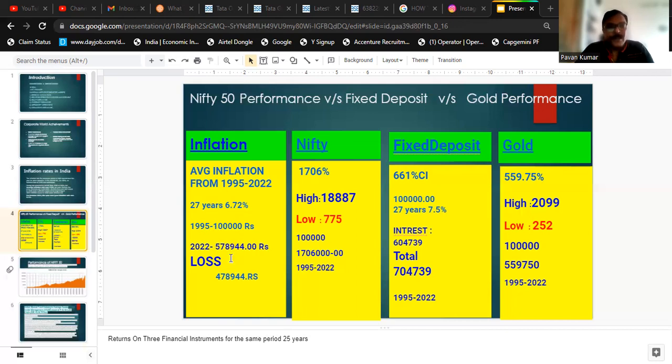For this simple example, whatever you were able to purchase with 1 lakh rupees at that time, you are not able to purchase with the same amount. You are paying extra, 4,78,944 rupees, to buy the same goods worth 1 lakh rupees.